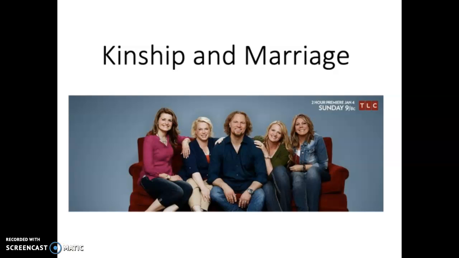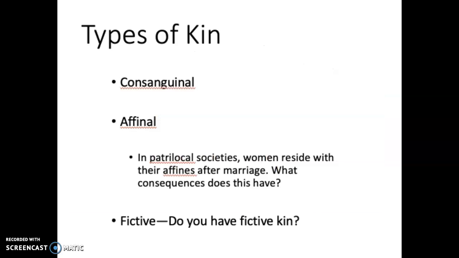This is a continuation of the lecture on kinship and marriage. Just a few slides here. So first of all, review from class. Consanguinal kin refers to kin related by blood. Affinal refers to kin related through marriage, so not related by blood.